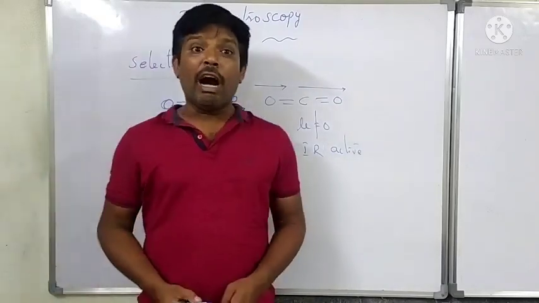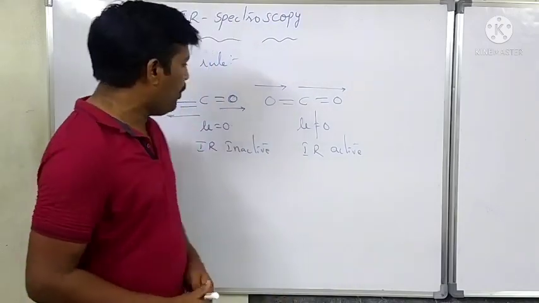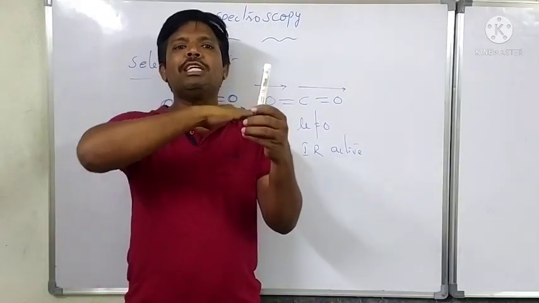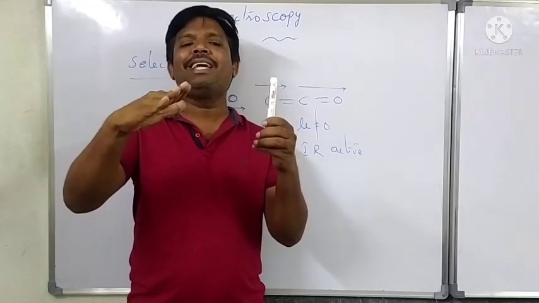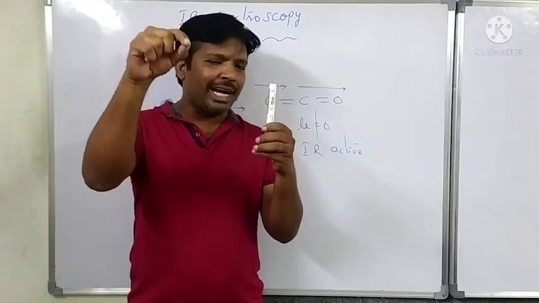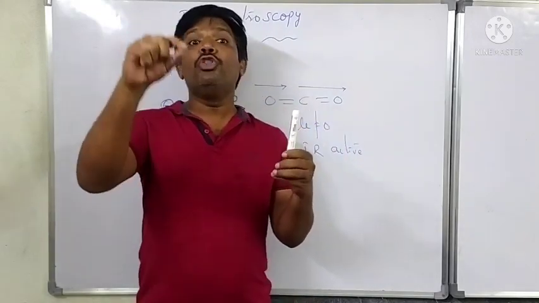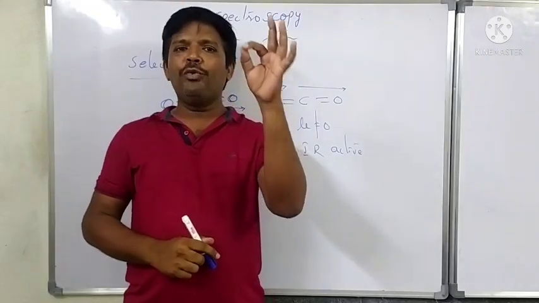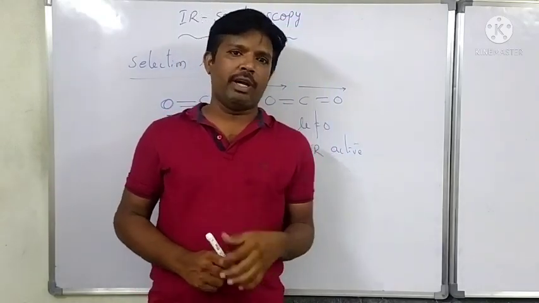That means a compound which contains a center of symmetry, meaning any plane passing through the molecule that divides it into two equal halves, is IR inactive. Any molecule which does not contain a center of symmetry is IR active.